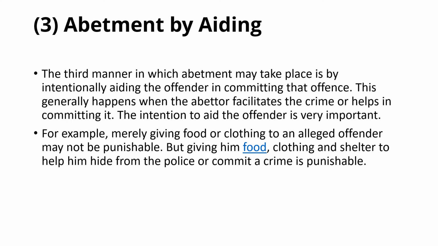There could be another situation, like if I met that person and I know that person has committed an offense, I could have called the police and handed that person over to the police, but I didn't do that, and that is abetment by aiding. Okay, so that is also an offense. The person who is abetting by aiding will also be punishable along with that other person as well.